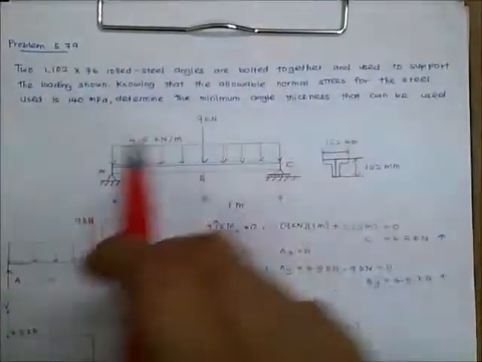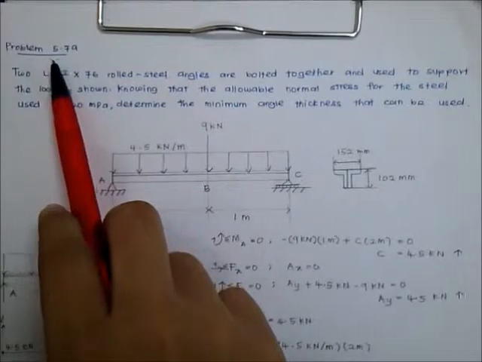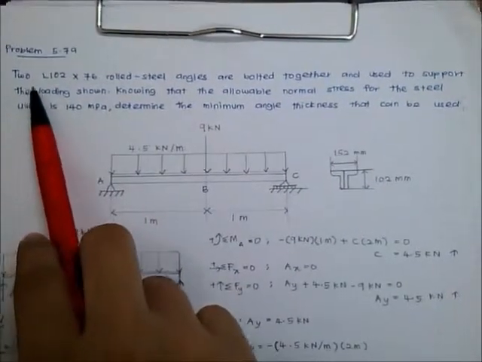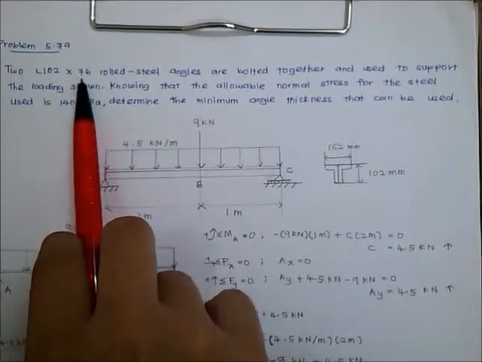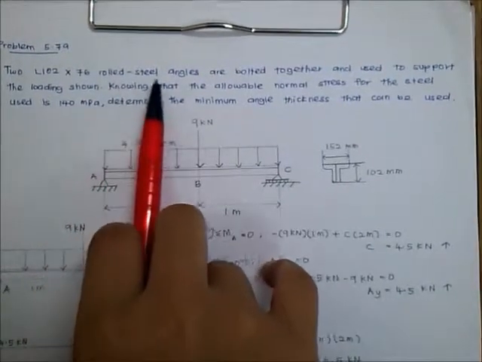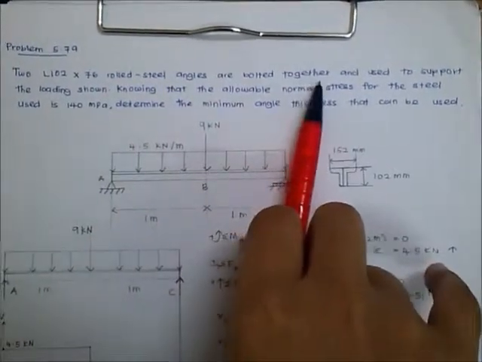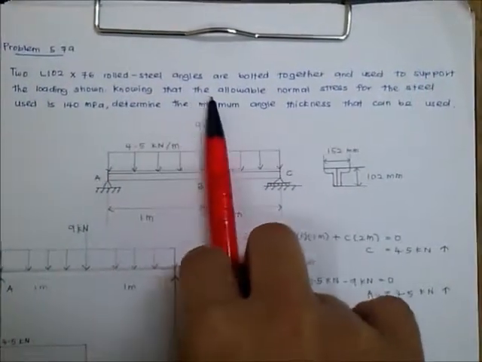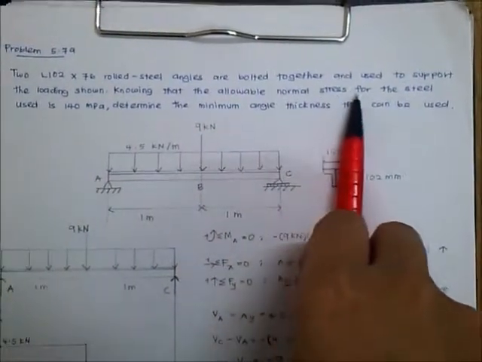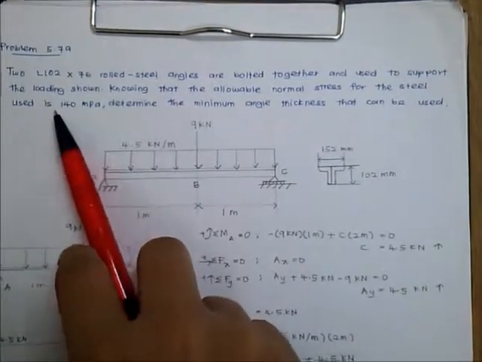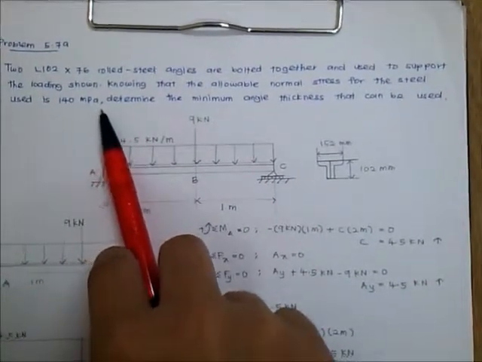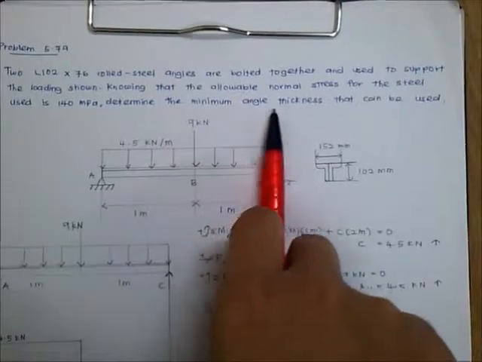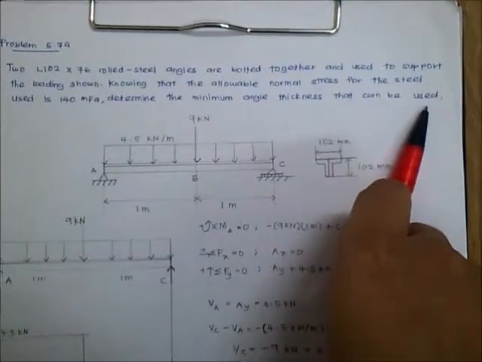For question 5.79, two L102 times 76 rolled steel angles are bolted together and used to support the loading shown. Knowing that the allowable normal stress for the steel used is 140 megapascal, determine the minimum angle thickness that can be used.